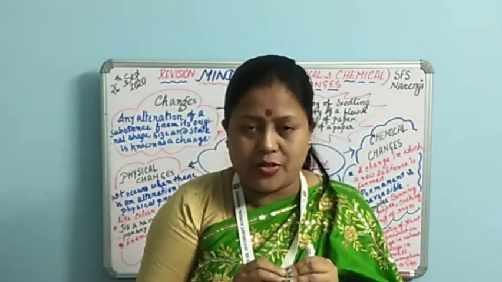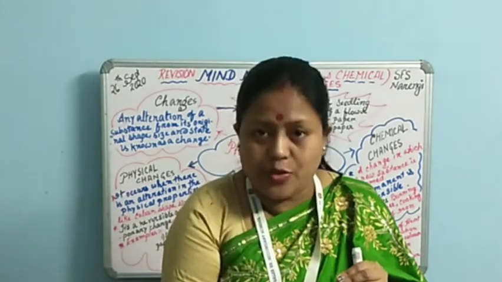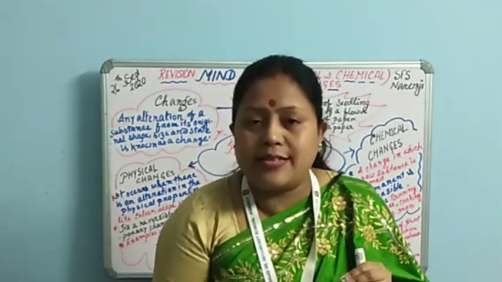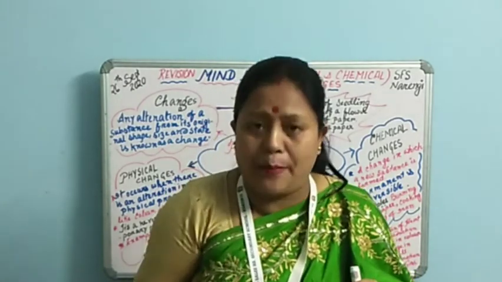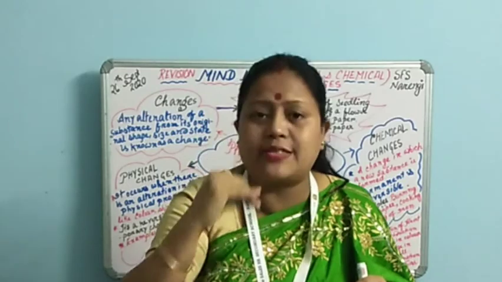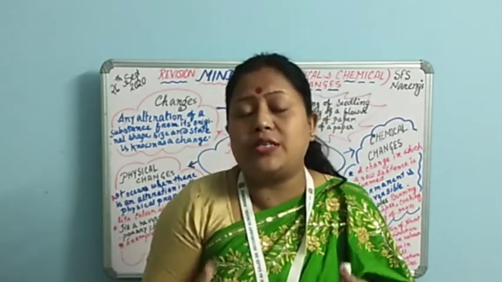And along with that, what happens? Some gas evolves, and that is nothing but carbon dioxide gas. So there are different characteristics of chemical changes, different changes that occur while a chemical change is taking place.